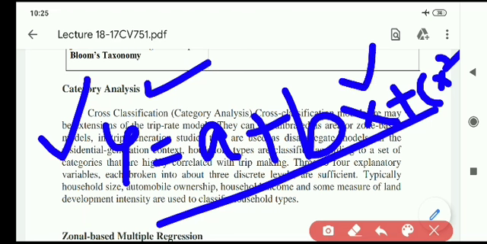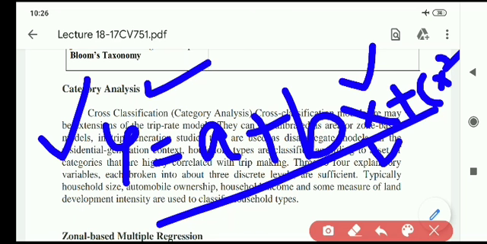These independent variables, like x square, x cube, are again classified from a household.